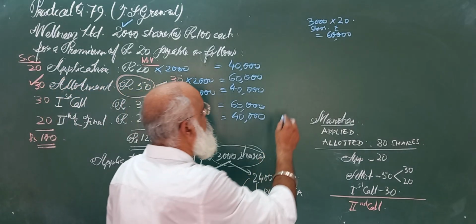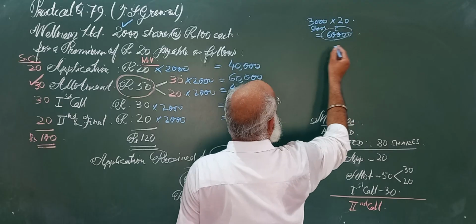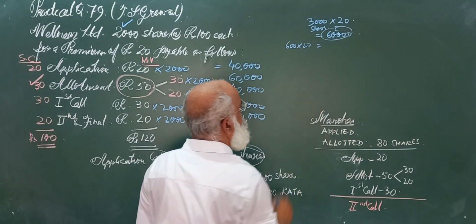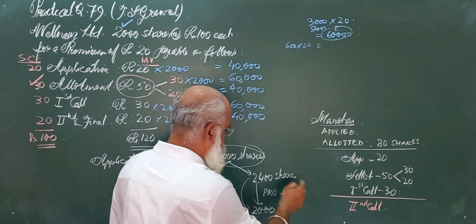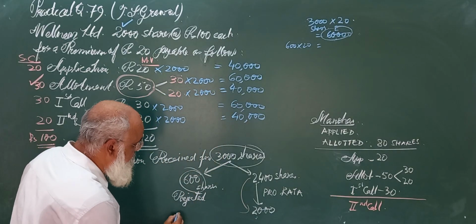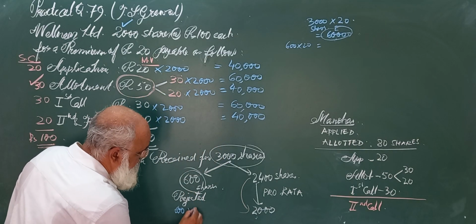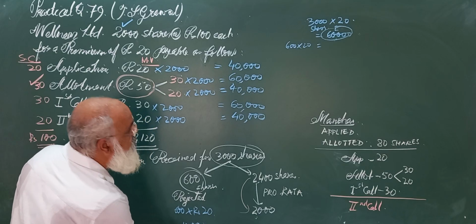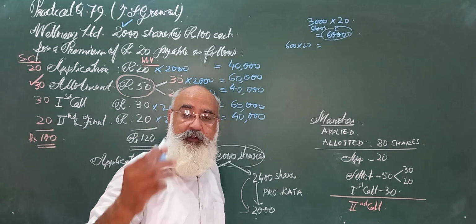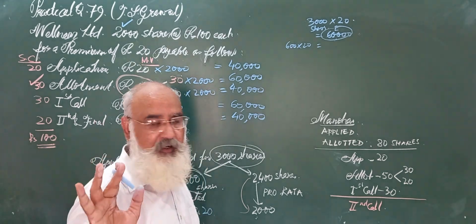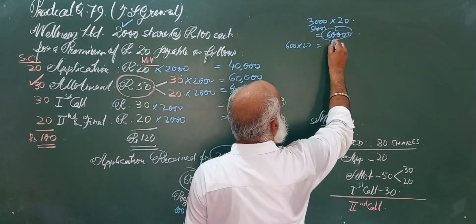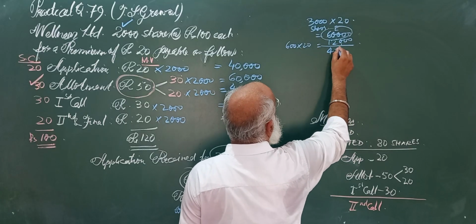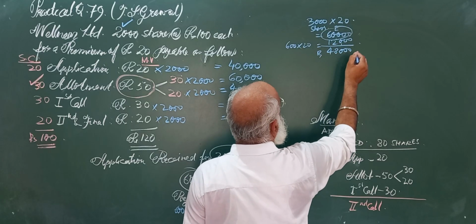Out of this, 600 into 20 is returned. On these 600 shares, 600 into rupees 20 is 12,000. It is outright rejected and refused. So we will minus 12,000, and what remains with the company is rupees 48,000.